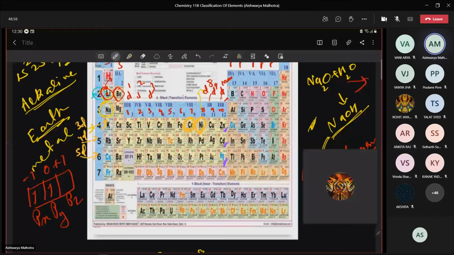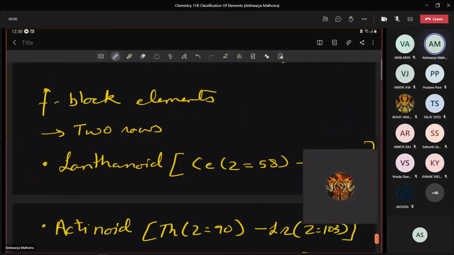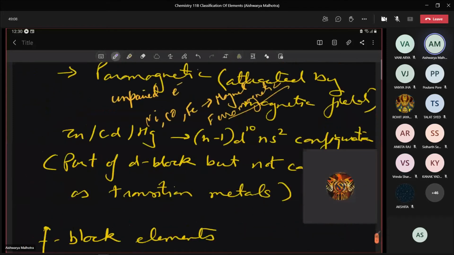Yes, ma'am. So we considered these three substances, zinc, cadmium and mercury, as a part of D block, but not as transition metals. Please write it down. Zinc, cadmium, mercury, because they contain completely filled d orbital.